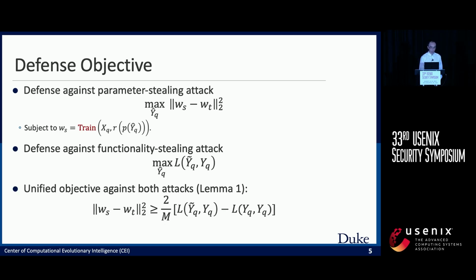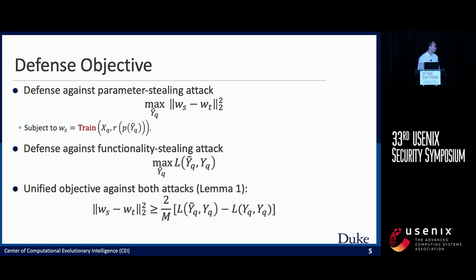So given the threat model here, we can formulate our defense objective in the opposite way to that of the attacker. Namely, we maximize the parameter difference to defend against the parameter stealing attack, and we maximize the prediction difference to defend against the functionality stealing attack. However, the attacker can use an arbitrary training algorithm to train the substitute model. So the training algorithm here is unknown to the defender, so it will be intractable to directly maximize the parameter difference when defending against a parameter stealing attack.